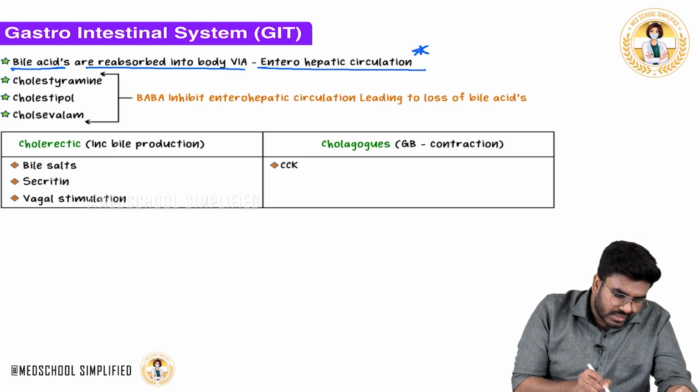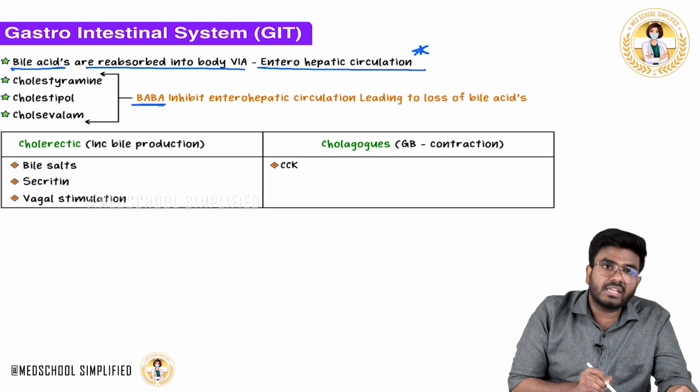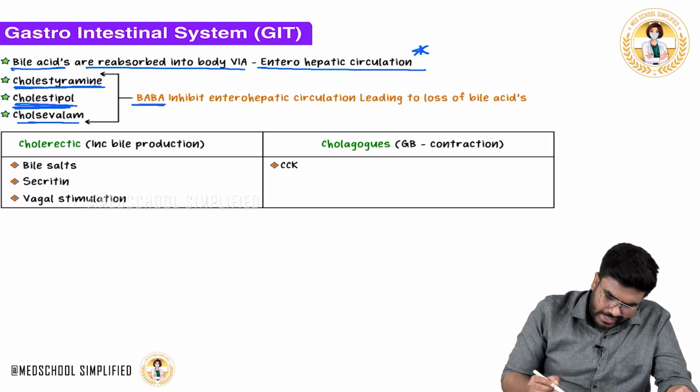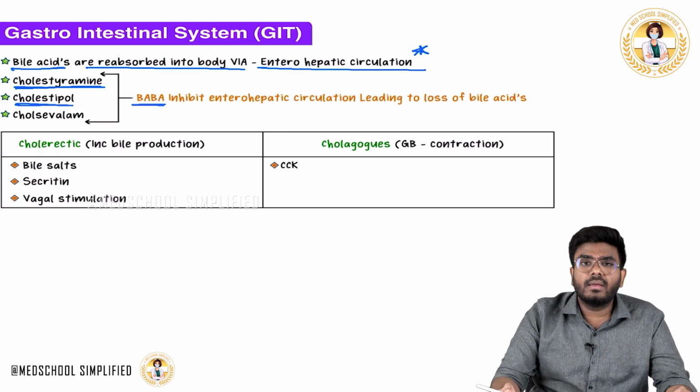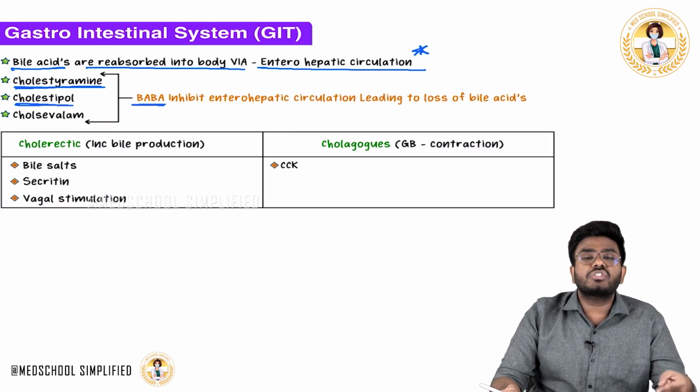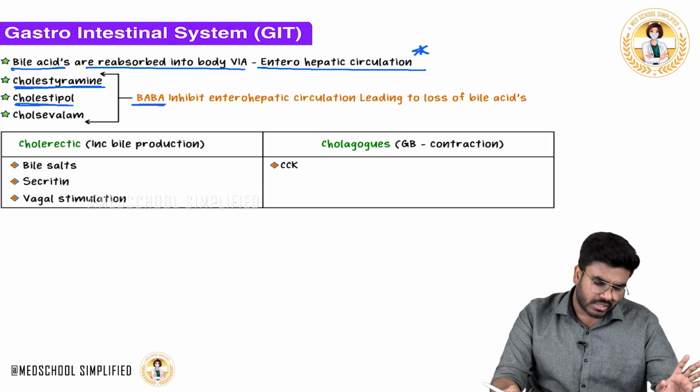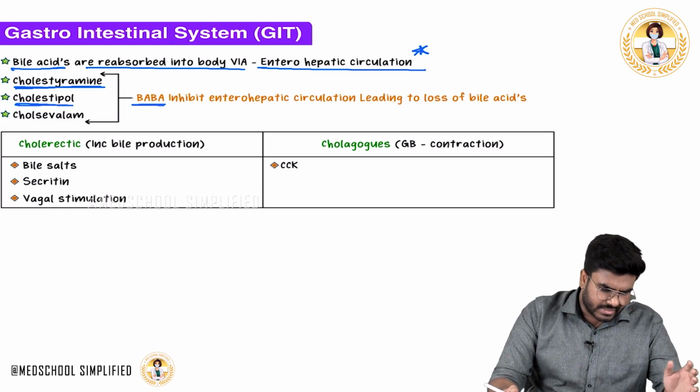Now, what are these bile acid binding agents? They include cholestyramine and colestipol. Cholestyramine and colestipol are the drugs which help in the excretion of bile salts from the body. Excretion of the bile salts is done with these drugs, which are called BABA drugs. So these drugs are used in the treatment of dyslipidemias.